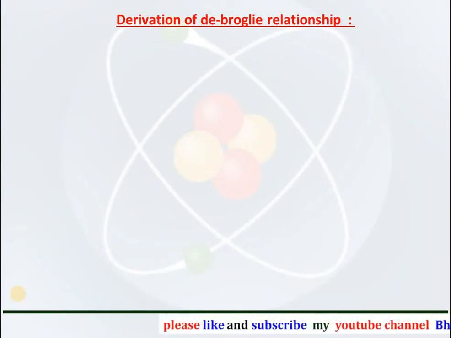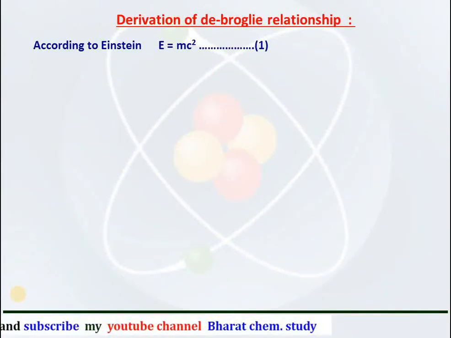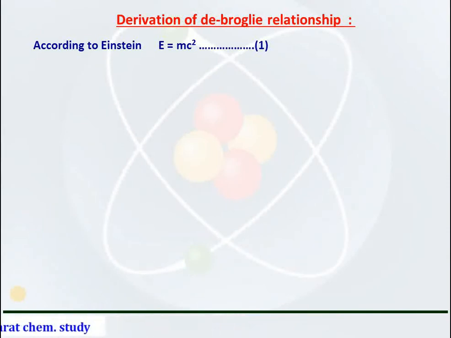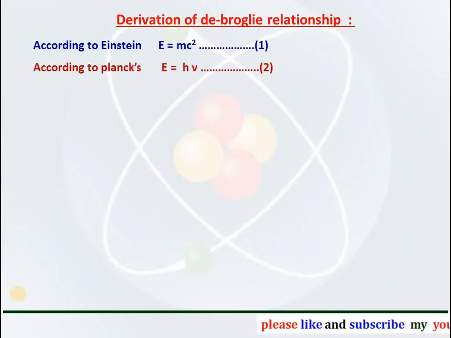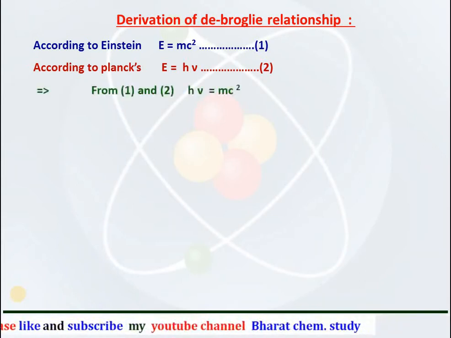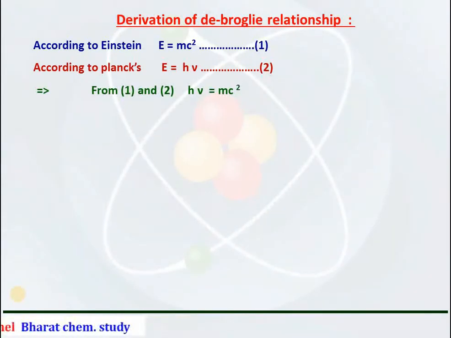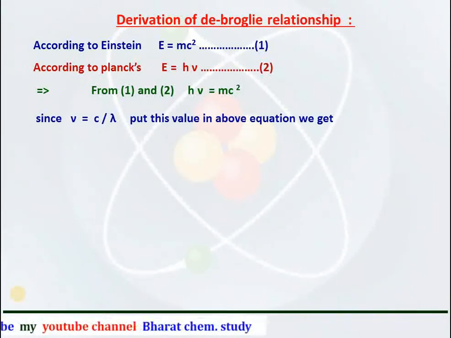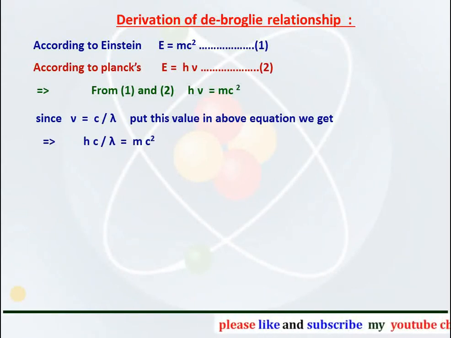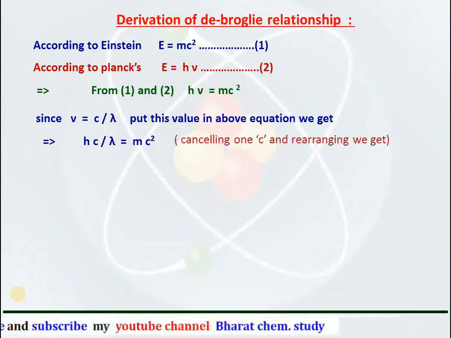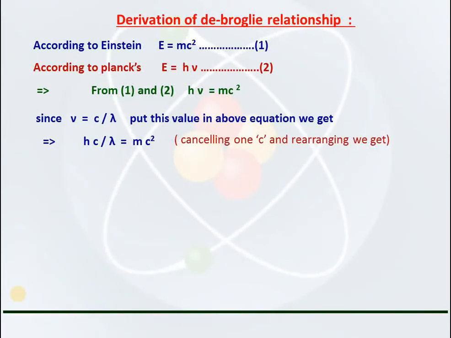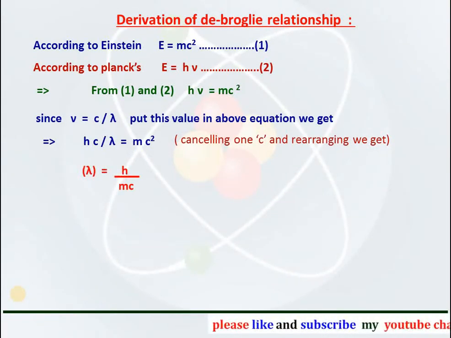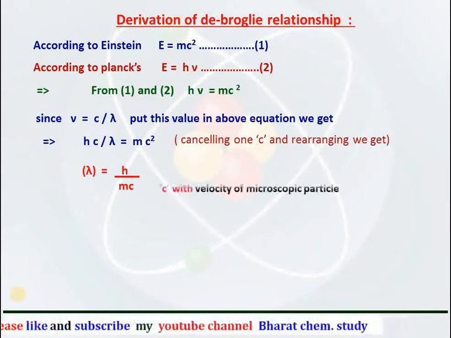Now the derivation of de Broglie relationship. According to Einstein, E is equal to mc square, whereas according to Planck, E is equal to h nu. From 1 and 2, we can say h nu is equal to mc square. Since nu, that is frequency, is equal to c upon lambda, on putting this value, the above equation becomes h c upon lambda is equal to mc square. Cancelling one c and rearranging, we get that lambda is equal to h upon mc.